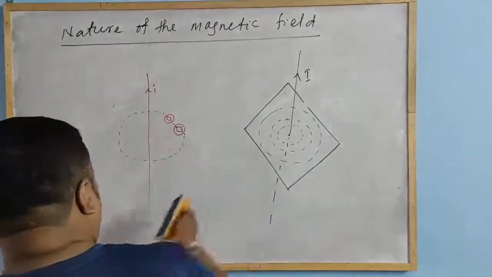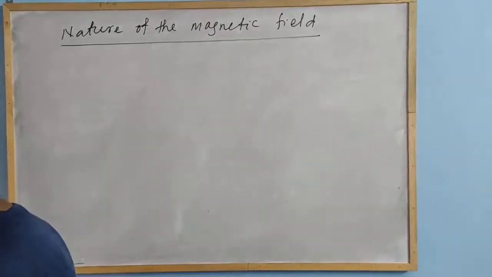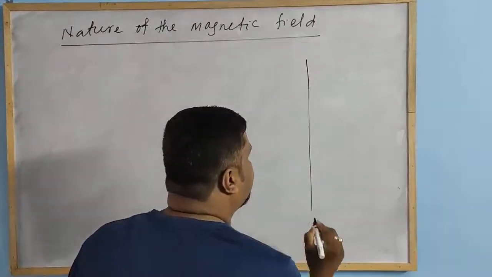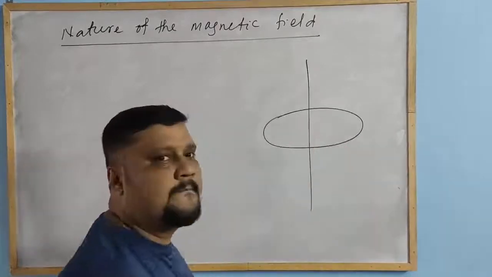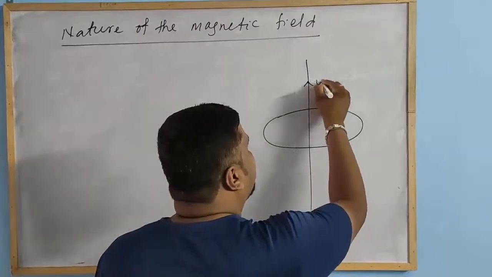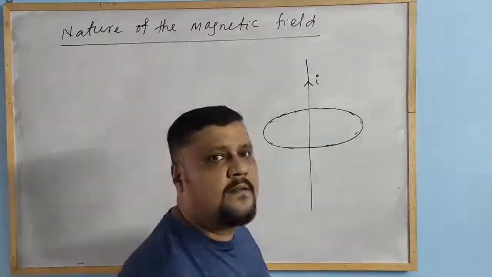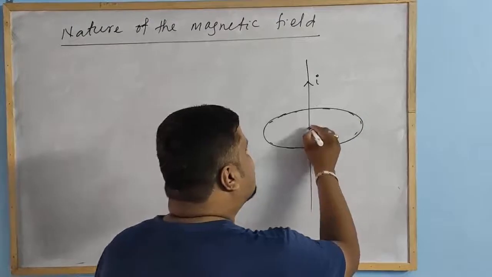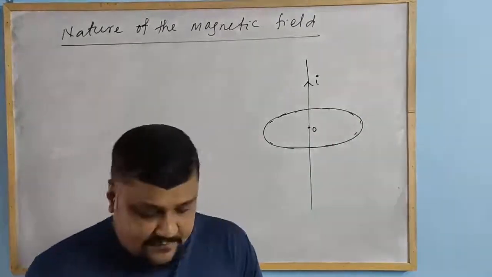So, if I show this one, if this is the current carrying conductor, this will be the magnetic field. And this is in one plane, and this is the magnetic field of the iron filings, which are arranged like this, in concentric circles. This is the center.